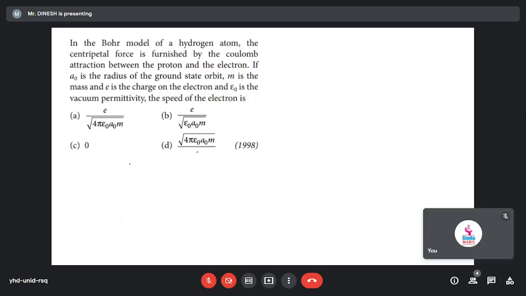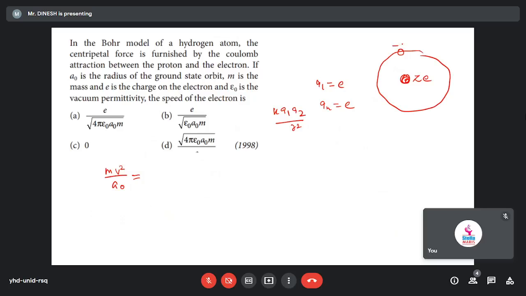Simple thing only. Do it. Very simple. I'll write the relation. You just find the answer. m v square by r, where r will be a naught, is equal to k q1 q2 by r square, right? This will be the Coulomb's law. For hydrogen atom, Q2 we can write as e, and Q1 will be the electron. The nucleus charge will be Ze, and the electron revolving around the nucleus has charge minus e. If we take magnitude, that will be e only. Since hydrogen atom, Z value will be 1, so here also e.